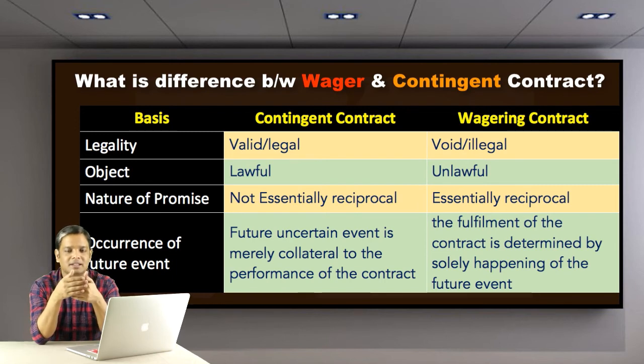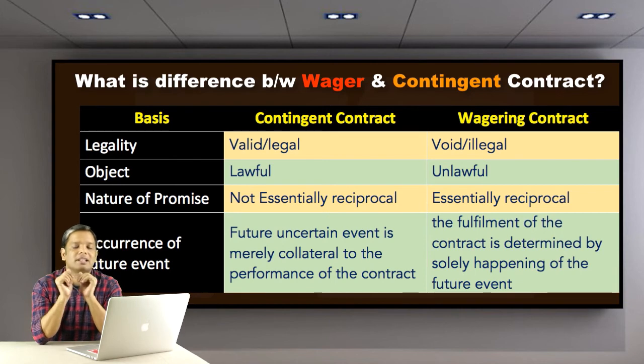But the point that you need to focus on is that in any condition, either you are receiving something or giving something. That is reciprocal. But in a contingent contract, it is not essentially so. If you promise to give something, and from the other side there is no promise at all, that is fine.